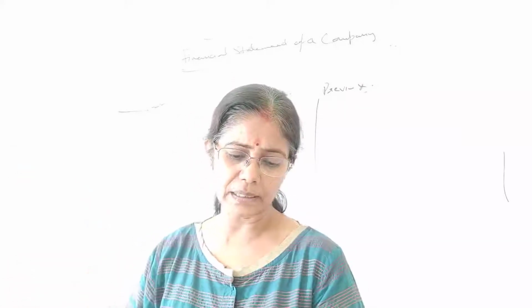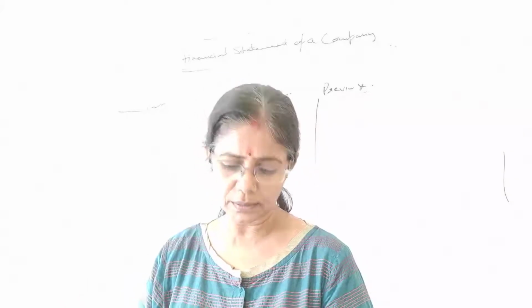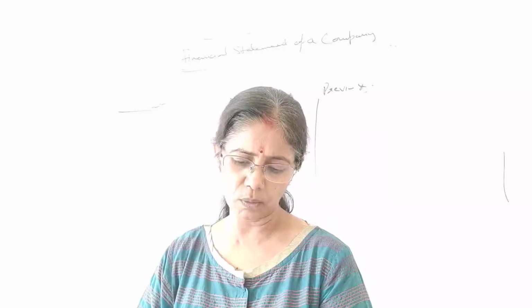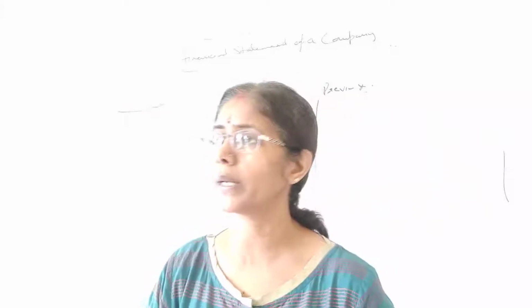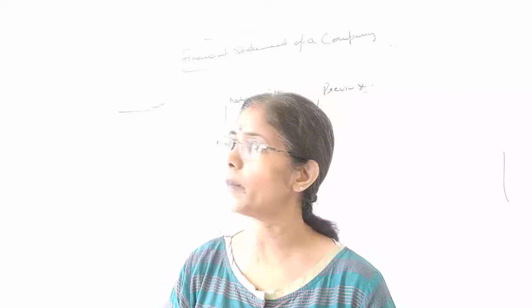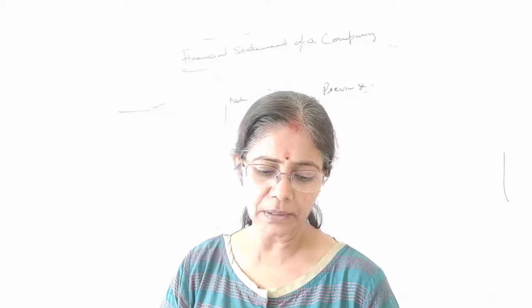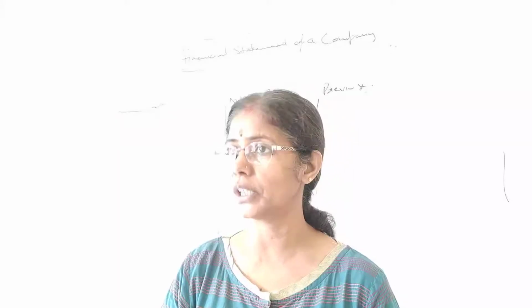So you can see in this example, page number 1.9 everyone, this is not an illustration, only an example is there. So note to accounts, we prepare the note to accounts, you know that the detail we will find there. So share capital, they have mentioned authorized capital, and in this first there is equity capital, equity shares are there, then preference shares are there.